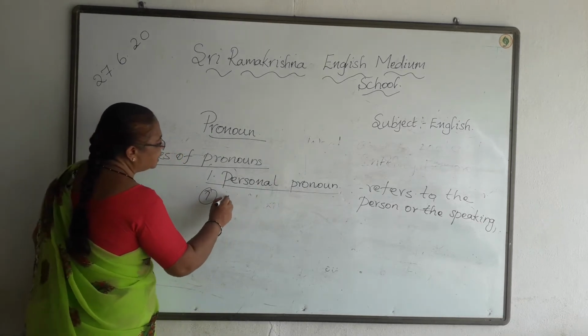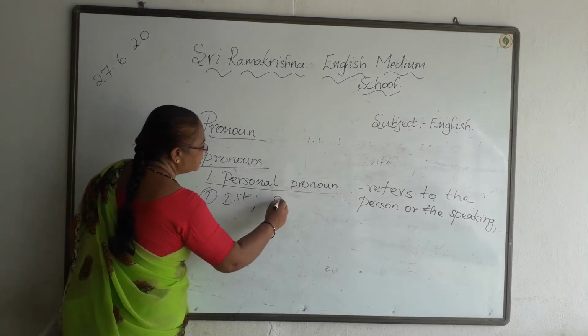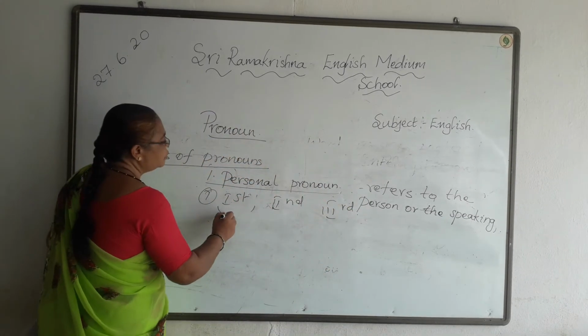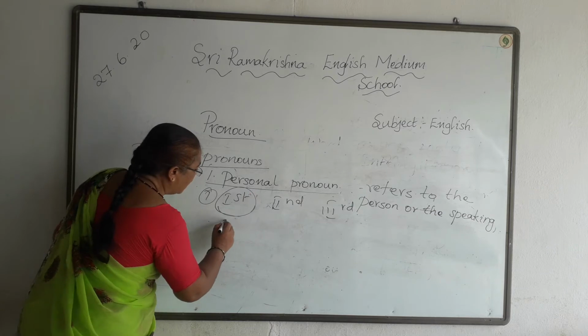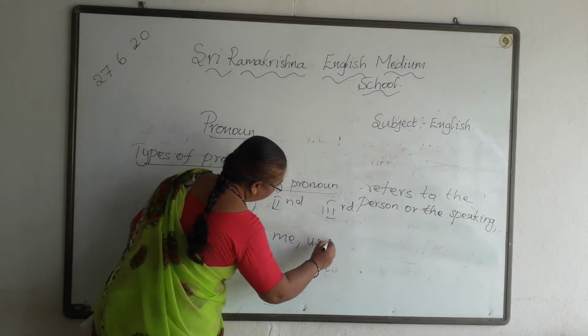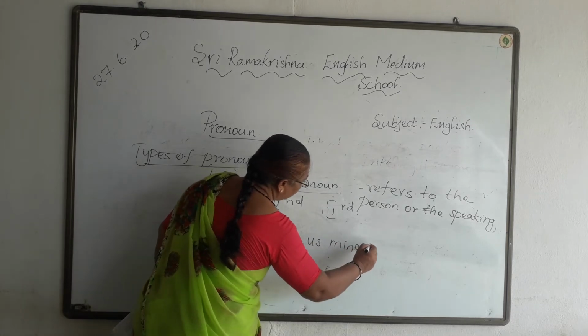It may be first person, it may be second person, it may be third person. So first person examples: I, we, me, us, mine, etc. Okay.